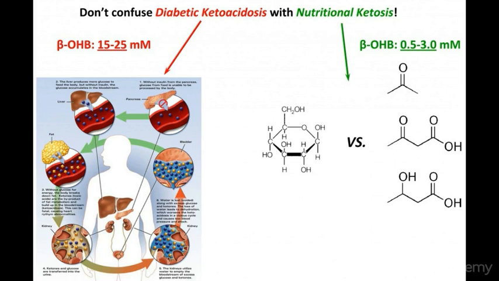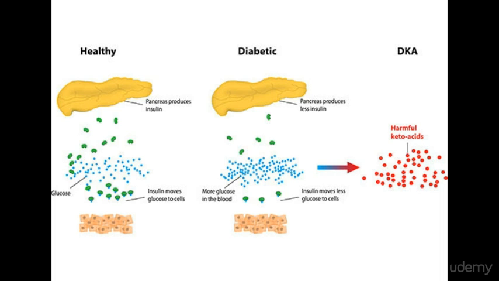Nutritional ketosis is not the same as ketoacidosis. Ketoacidosis causes the pH levels in the blood to drop and become acidic. This can result in a coma and eventually death. Usually, the body manages to maintain the acidity of the blood within a normal range despite the presence of ketones. Ketoacidosis occurs mostly with type 1 diabetes and excessive alcohol consumption.